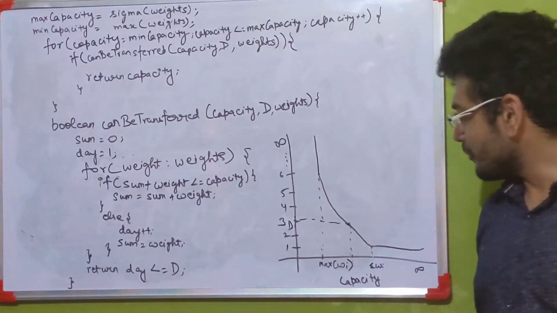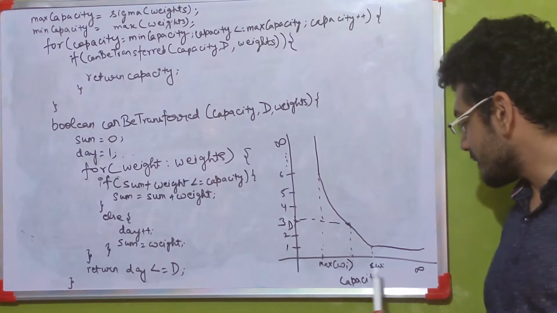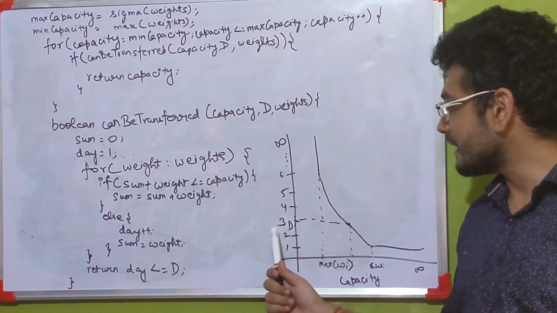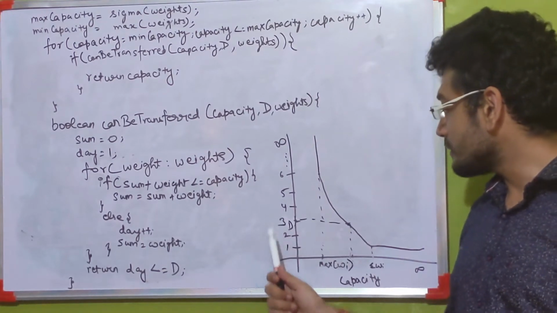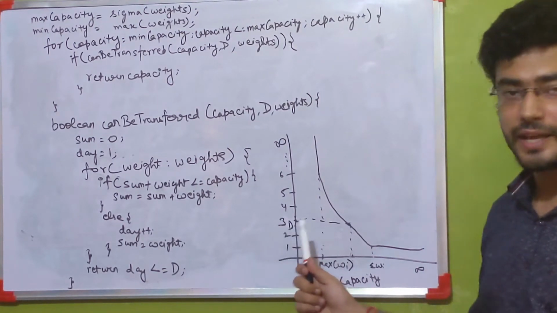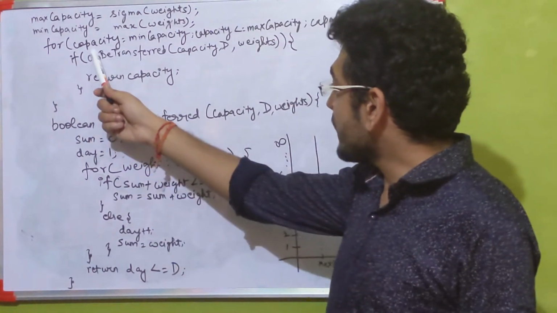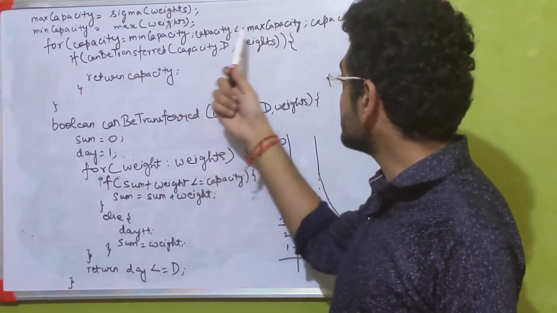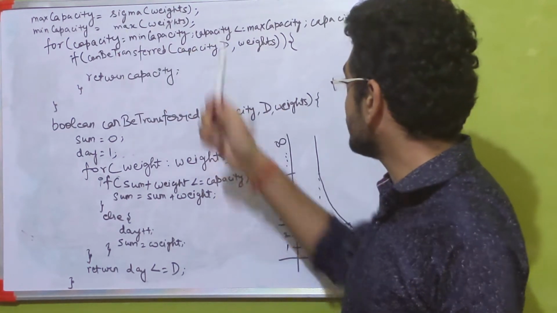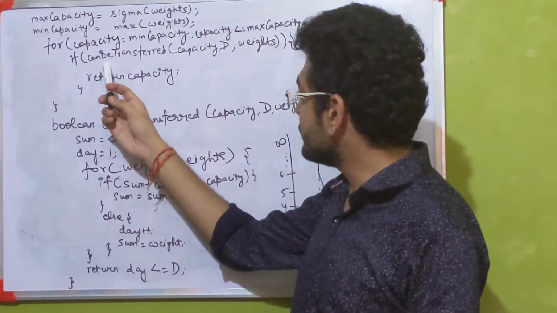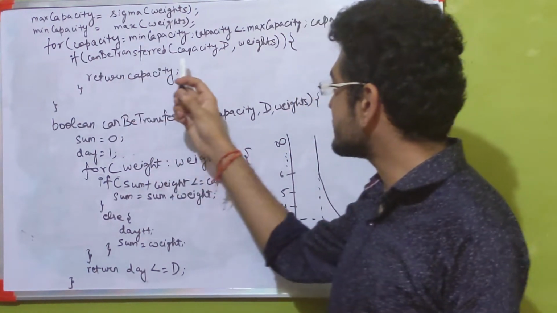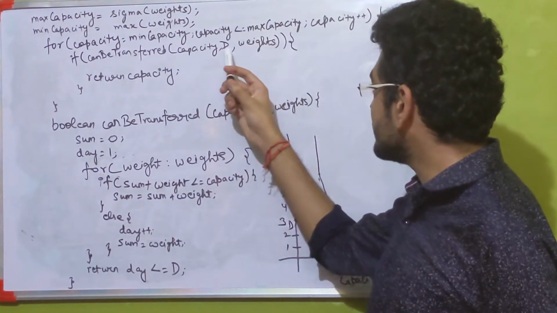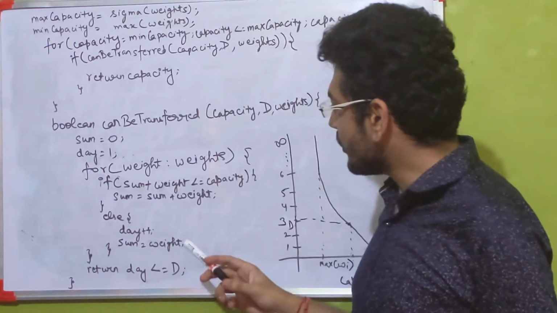So we are going to iterate across max weight towards sigma weight and try to find the first value which satisfies our situation where all the weights can be transferred within D number of days. We iterate from min capacity, which is the maximum of all the weights, towards max capacity, which is sigma of all the weights. And we find the first value which satisfies the canBeTransferred function, which states that the given capacity is able to transfer all the weights within D days. So let's see how it functions.